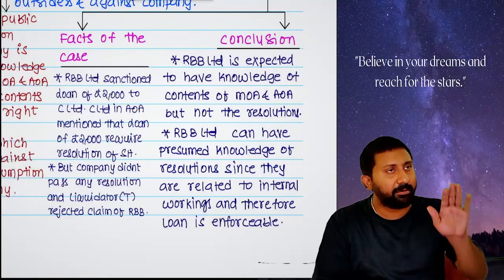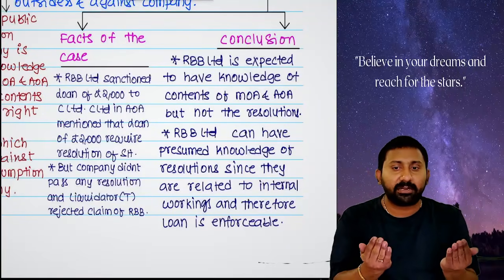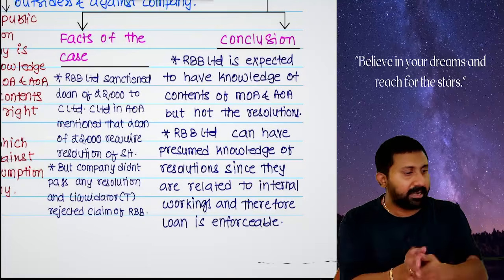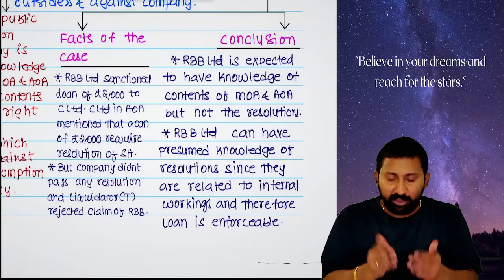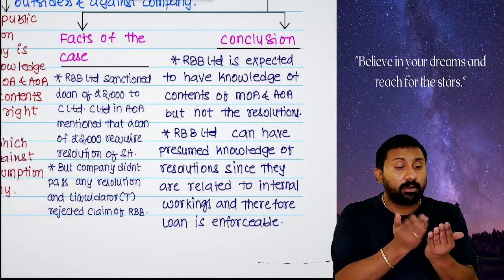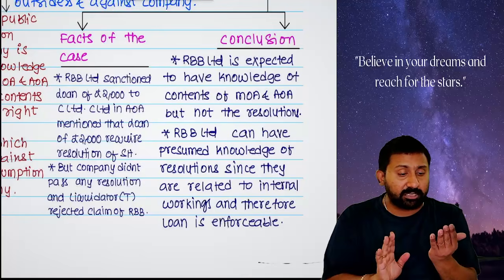It asked C Limited, give your MOA. Read the MOA. Loan taking power is there. Keep the MOA aside. Give the AOA. They gave the AOA. Beyond 1,000, it requires shareholders' permission. Okay.